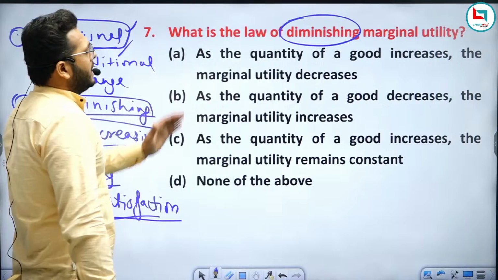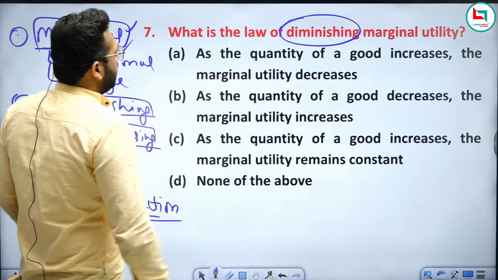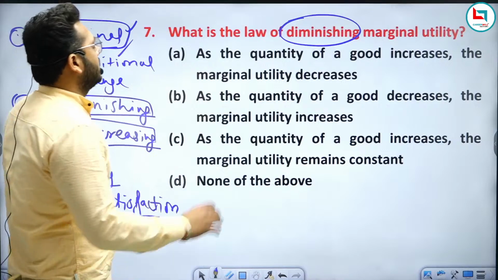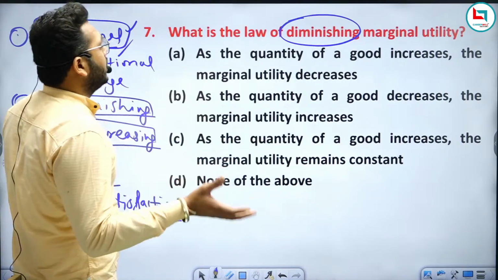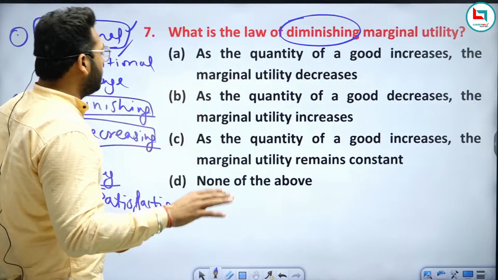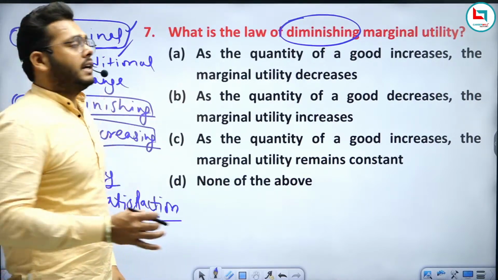So we can say that as the quantity of a good increases, the marginal utility decreases. As the quantity of a good decreases, the marginal utility increases. Or as the quantity of a good increases, the marginal utility remains constant, or none of the above. Now you can answer this question.